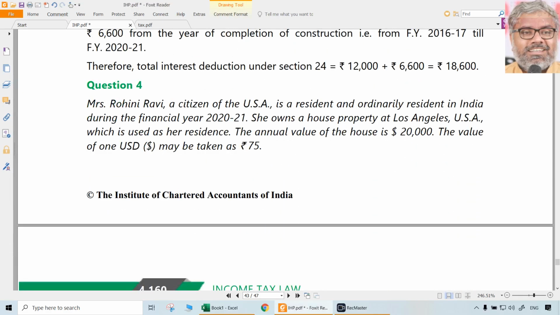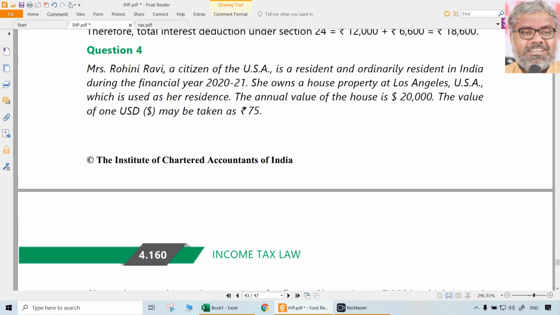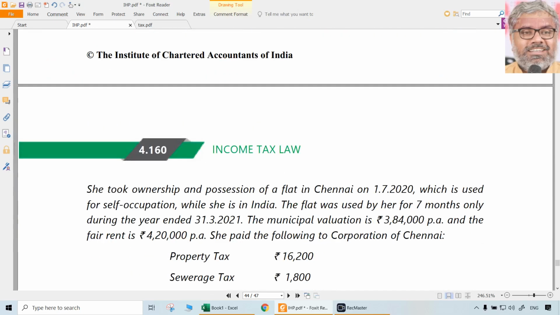That is one more thing. Now moving on to question number 4. Mrs. Rohini Ravi, a citizen of USA, is a resident and ordinarily resident in India. That means every income is taxable, global income is taxable. She owns a house property at Los Angeles, USA, which is used as a residence. That is a self-occupied property. Annual value of the house is $20,000. We don't care. The value of $1 may be taken as 75 rupees. So that is a self-occupied property.